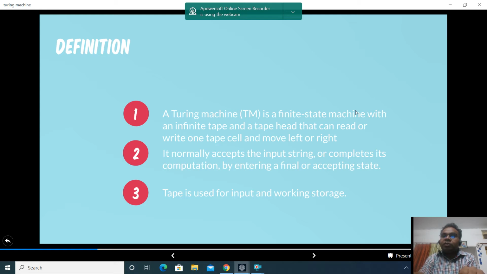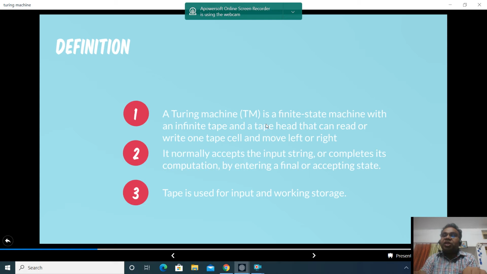What are the changes? In finite state automata and in push down automata, there was an input tape which was of finite length, but here it has an input tape which is of infinite length. A finite state machine with an infinite tape. That is one difference. Second, it has a tape head which can read or write. In finite state automata and in push down automata, we can only read the input.